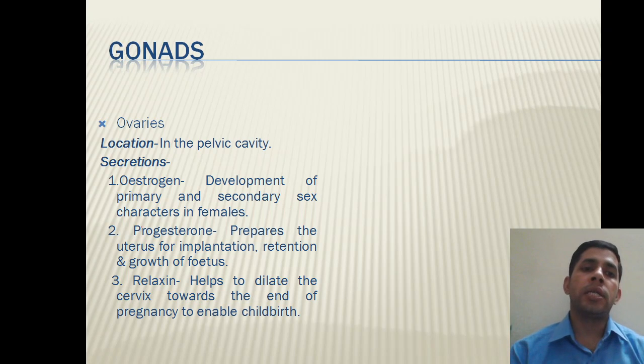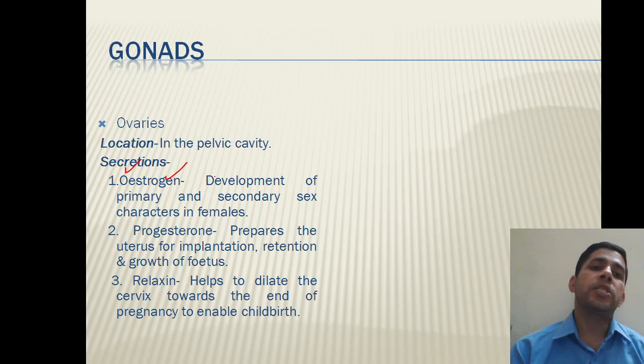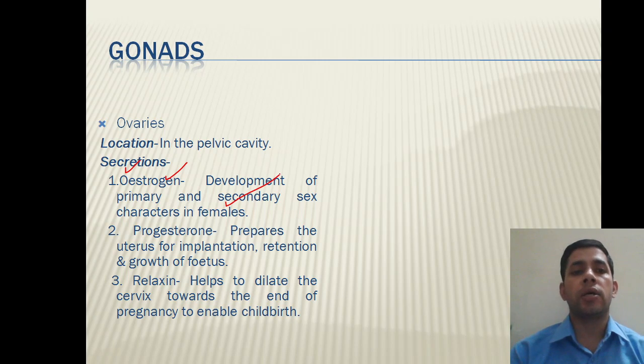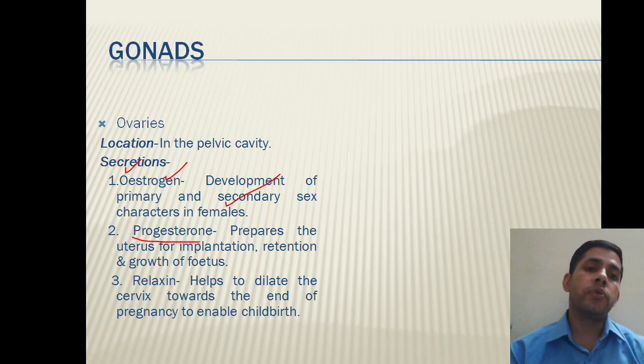Ovaries release three types of hormones: estrogen. It is known as estrogen, the O is silent there. It is responsible for the development of primary and secondary sexual characteristics of the female, and it is also responsible for the development of the menstrual cycle in the female. Then progesterone, it is released from the corpus luteum.